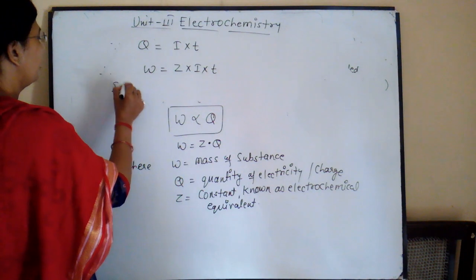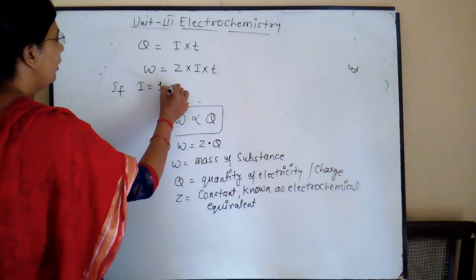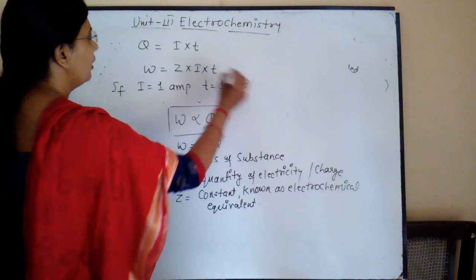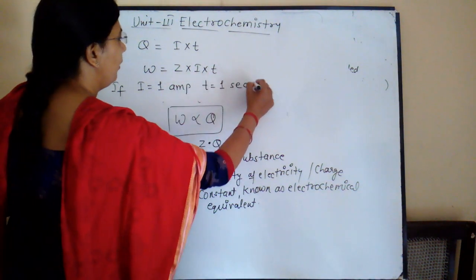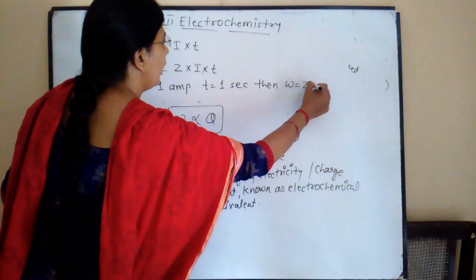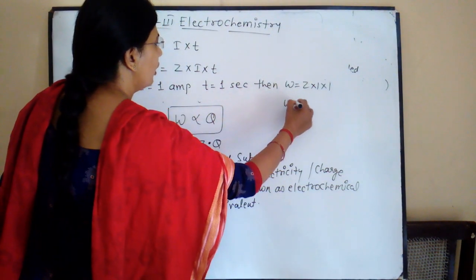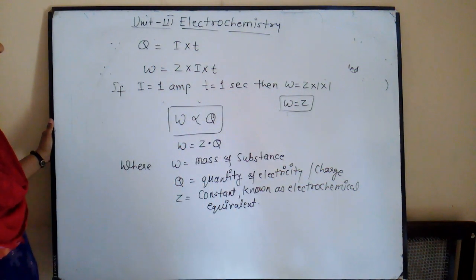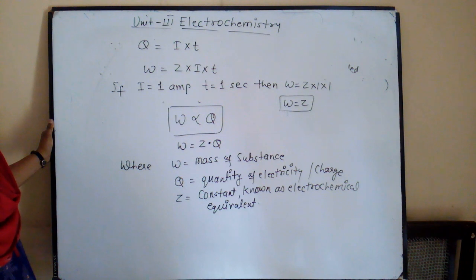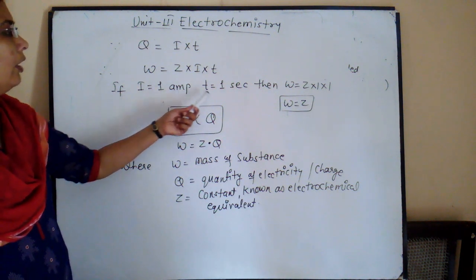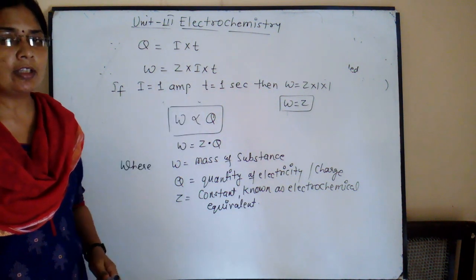If we pass 1 ampere current for 1 second, then W equals Z into 1 into 1, so W equals Z. That means electrochemical equivalent is equal to the mass of the substance liberated if we pass 1 ampere current for 1 second. So it is the first law of Faraday.